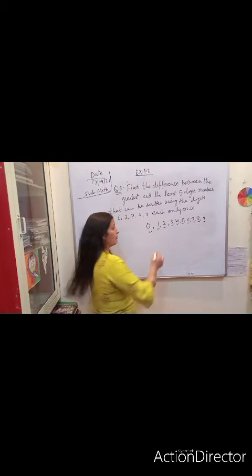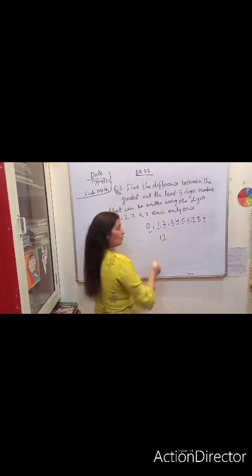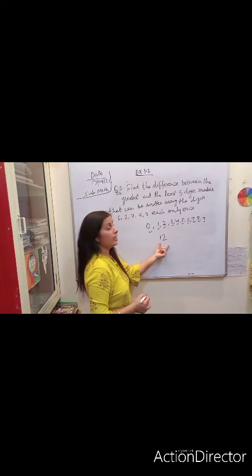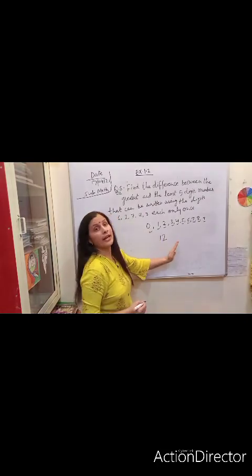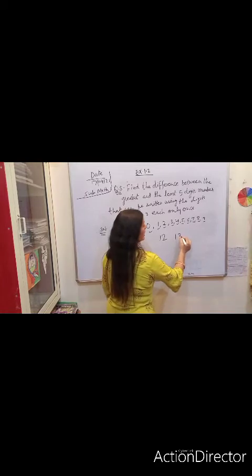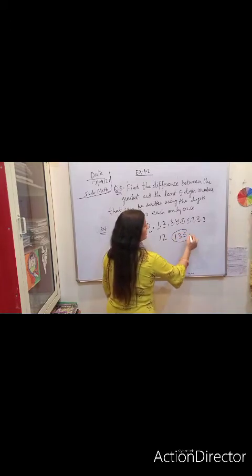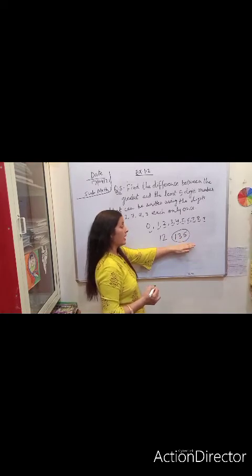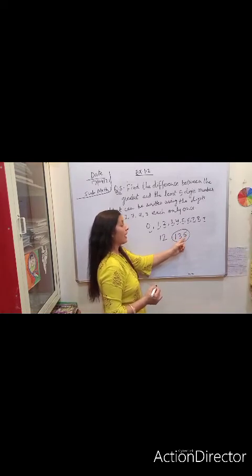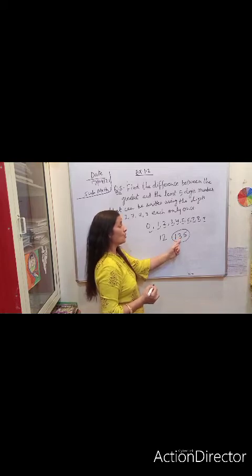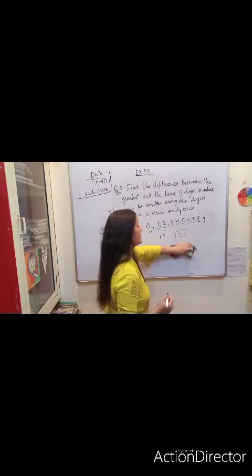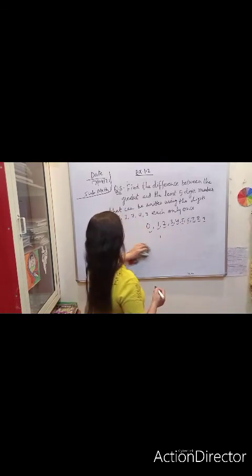Then you can make any number using these 10 digits. Now what about a number? If I write here 12, 12 is a 2-digit number which is made by using 1 and 2. If I write 135, this is a 3-digit number, and the digits 1, 3 and 5 are used to make this number. After 9 we have more numbers, but there are only 10 digits in our mathematics. Understood?